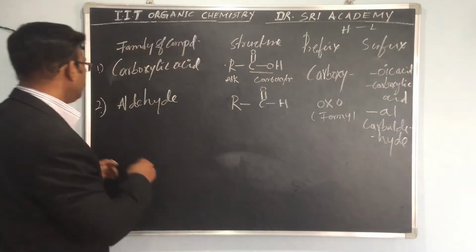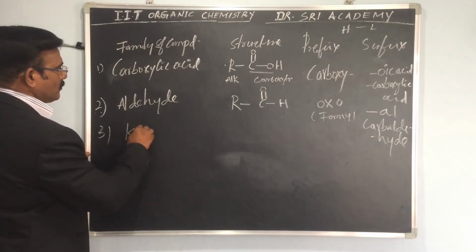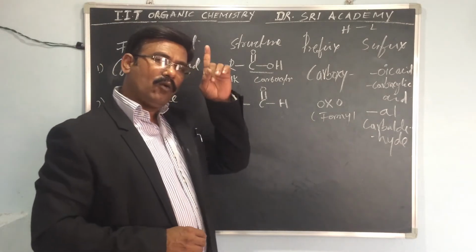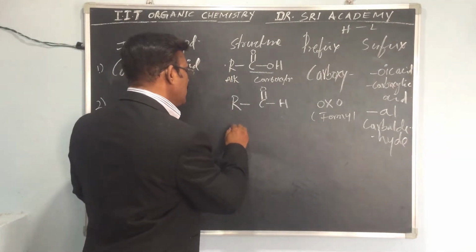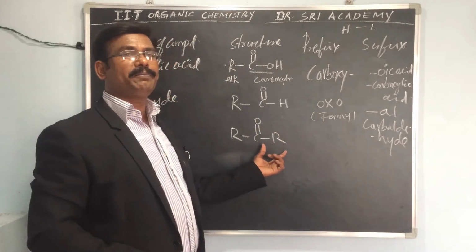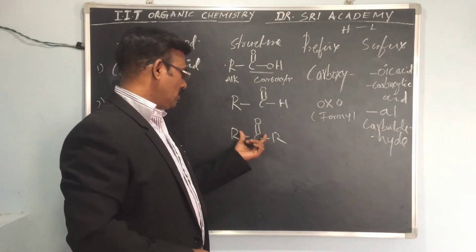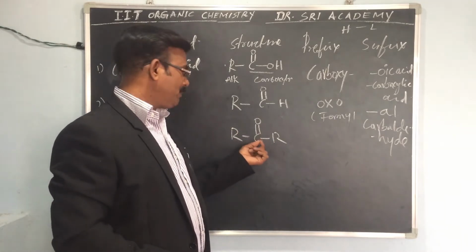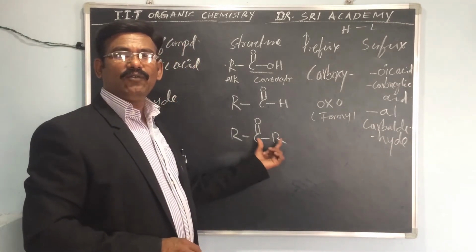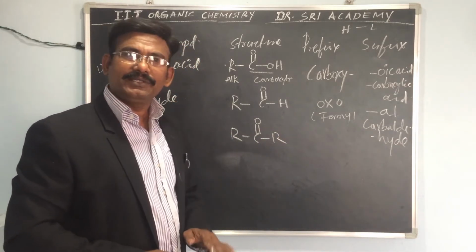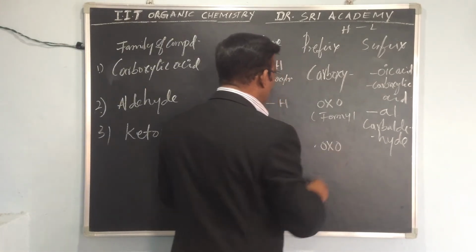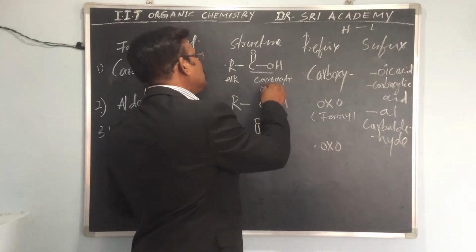So now ketone. A ketone is the only one with a CO group, that is RCOR. Two alkyl groups are present on the carbon of the CO group. Okay, RCOR. So the prefix is also the same, oxo. I am giving the oxo name because this is the oxo.